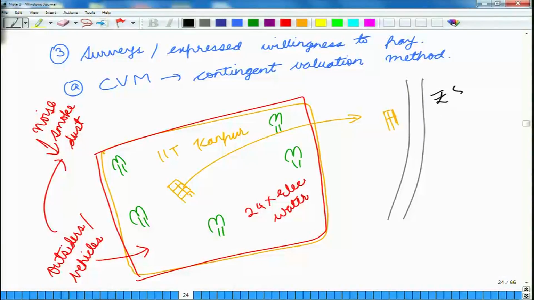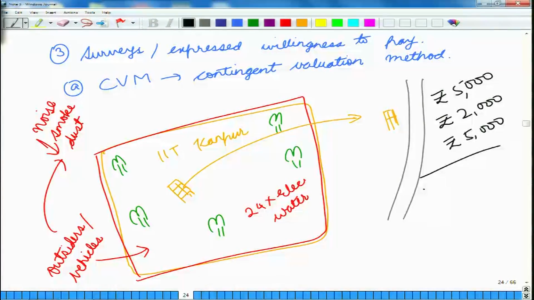So, what we do is we make a tabulation that this person requires 5,000 rupees for travel, 2,000 rupees to compensate for smoke, 5,000 rupees to compensate for electricity, and so on and so forth. And then we make a sum. So, in this case we would say that a sum of 12,000 rupees per month is what the person would want extra just to live outside of this campus. So, we are not asking this person to live very far off, but just outside of this campus he would require 12,000 rupees more.